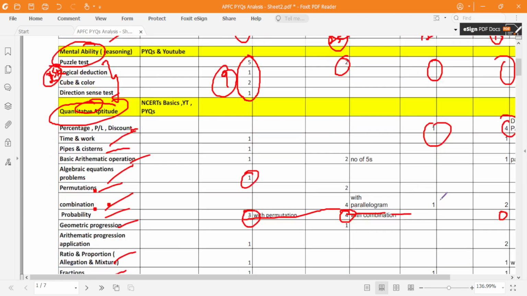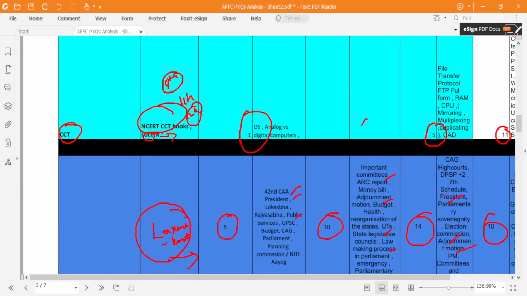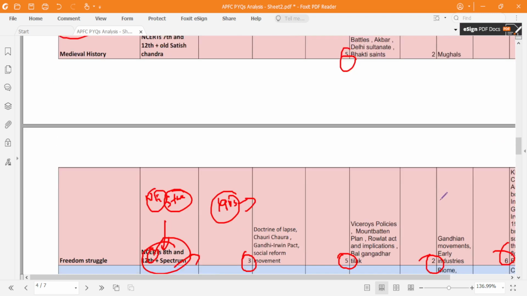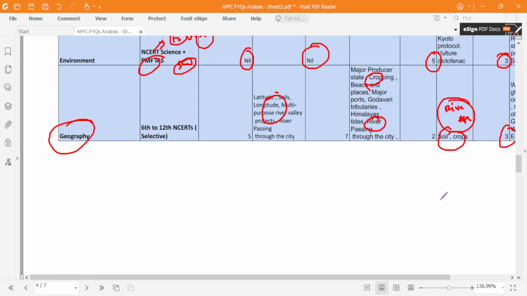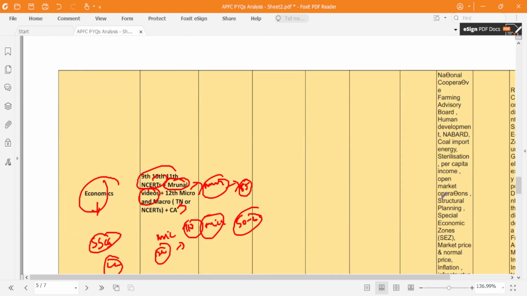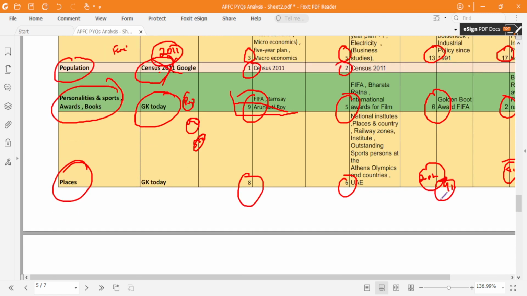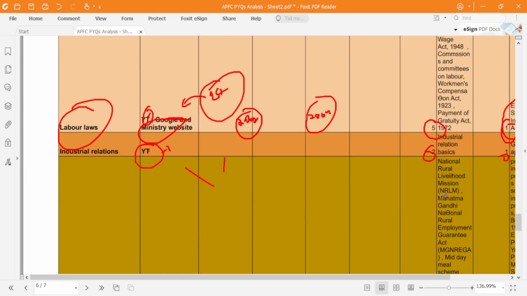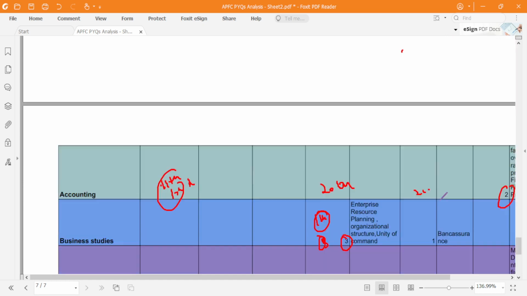Second is quantitative aptitude. Third is science. Fourth is history, a combination of ancient, medieval and modern. Then environment, geography, economics, census, then GK Today about personalities and places. And the labor laws, industrial relations, and social security schemes.